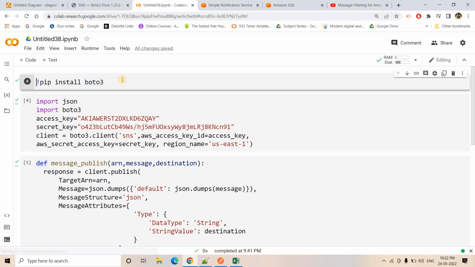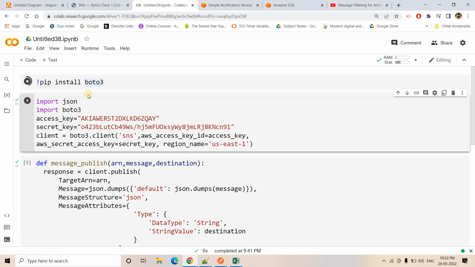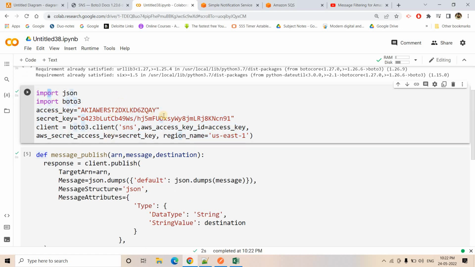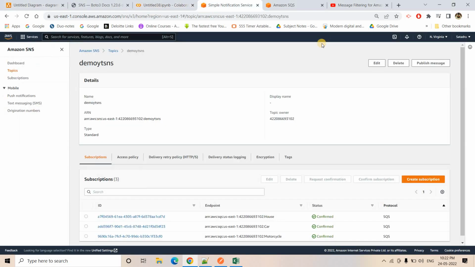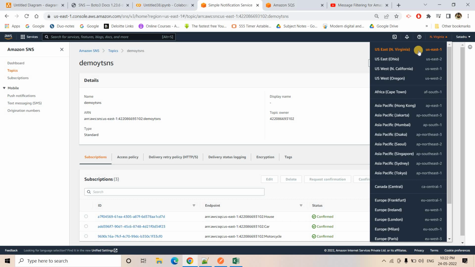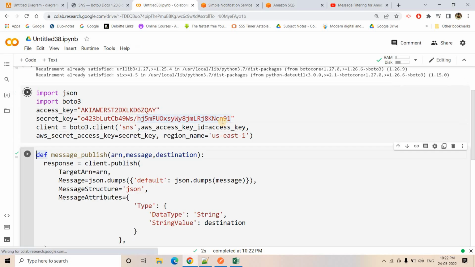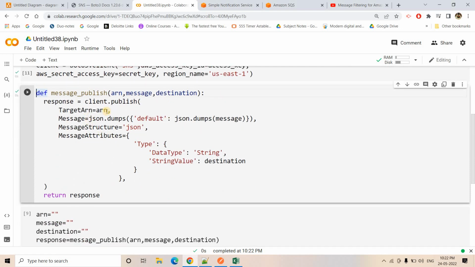Okay, so the program is very simple. First we are installing Boto3, and then I am creating the Boto3 client for our SNS topic. Access key and secret key I am taking, which have permission to the SNS topic, and then boto3.client SNS with access key, secret key, and region I am passing us-east-1, because this particular SNS topic is in North Virginia, and North Virginia is nothing but us-east-1, right? So I will run this one.